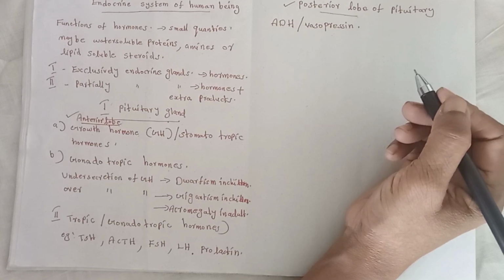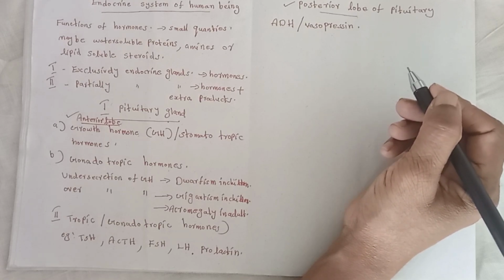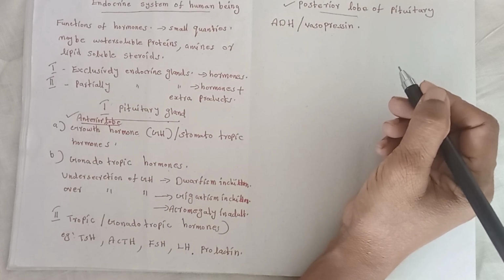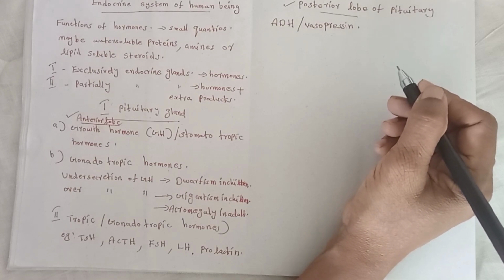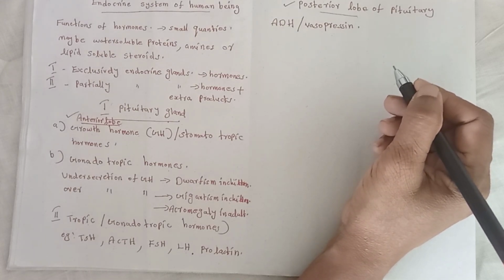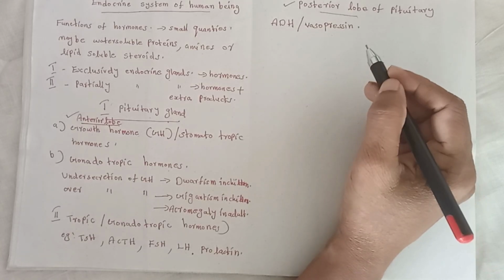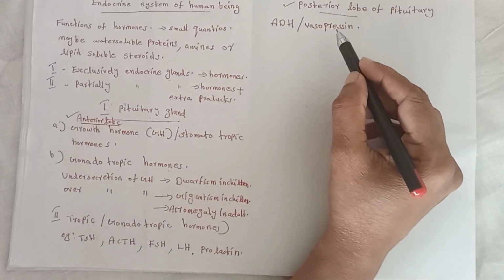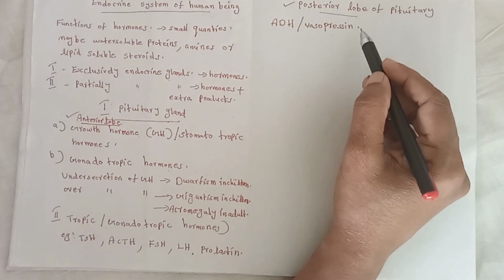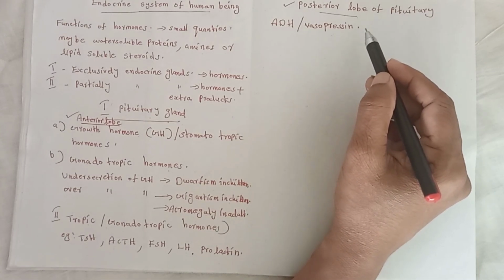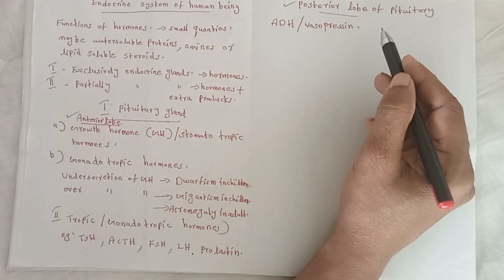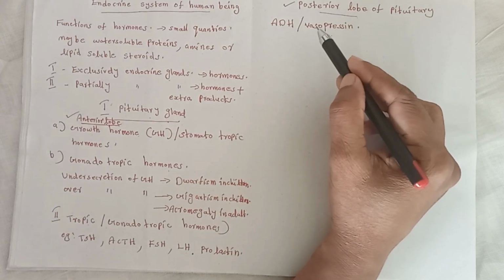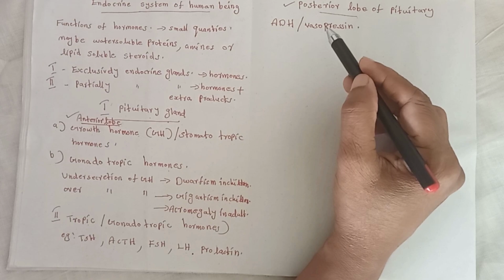Vasopressin increases absorption of water from kidney tubules, that means nephrons, and keeps osmoregulation. The deficiency of ADH causes diabetes insipidus.